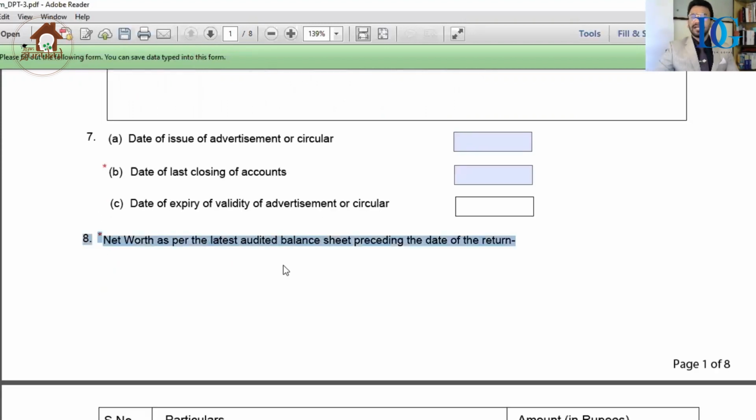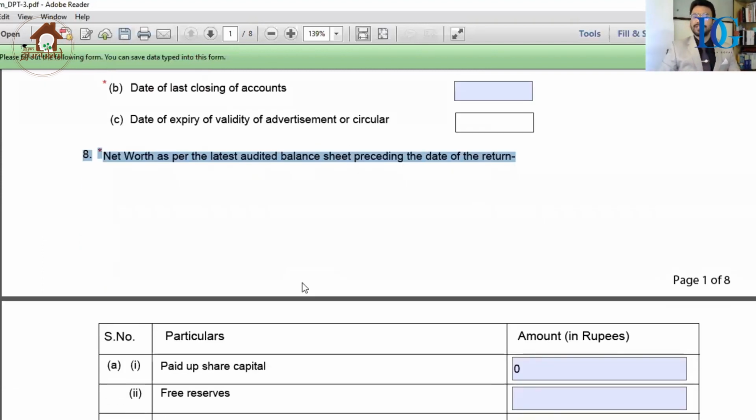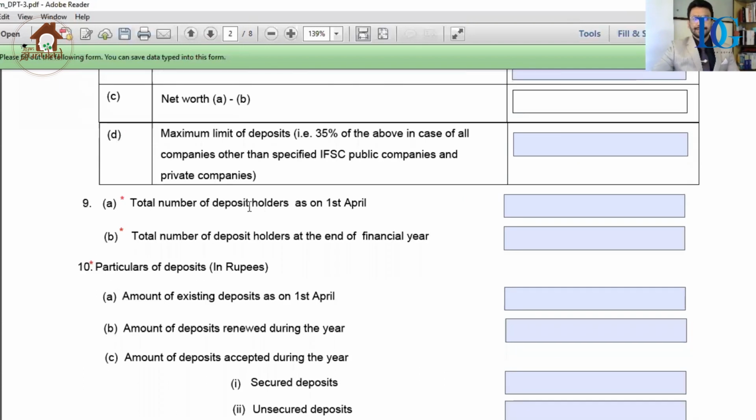Net worth as per latest audited balance sheet. If the audit of the financial year 31st March 2020 has already been completed before filing of this form, then you have to mention the figure from the balance sheet of 31st March 2020. But in case the balance sheet is not closed till 31st March 2020, then you have to mention the figure of the audited balance sheet of 31st March 2019.